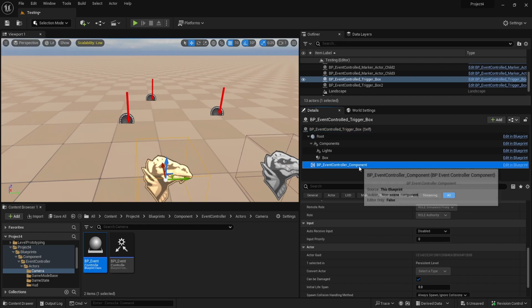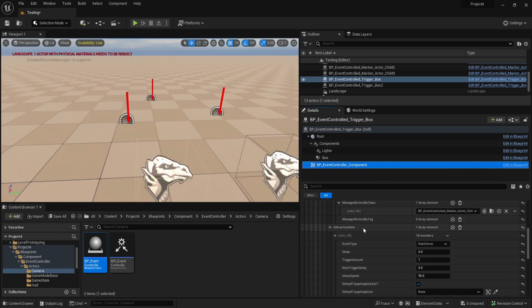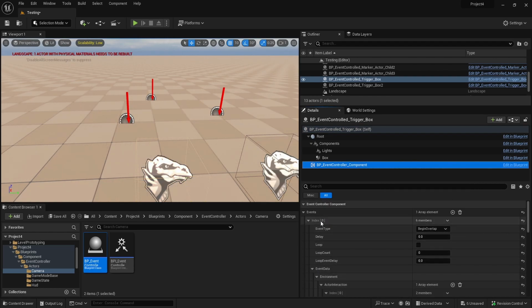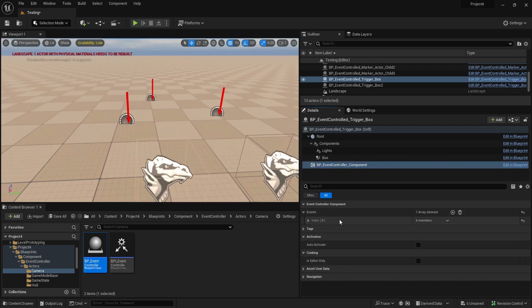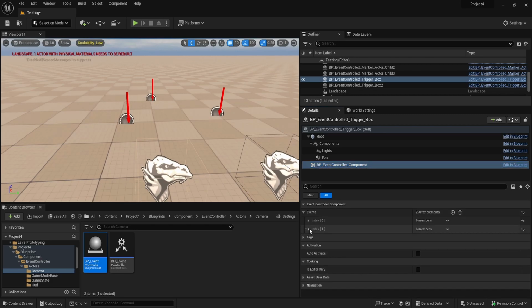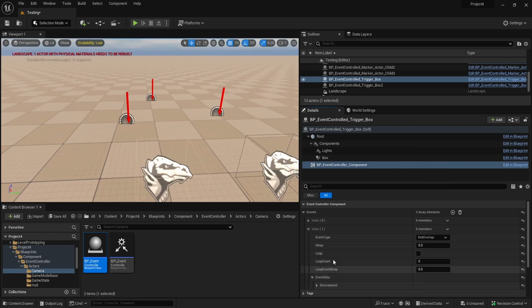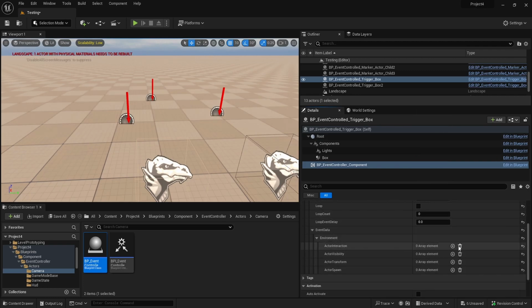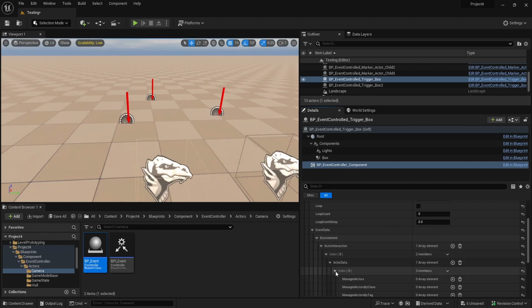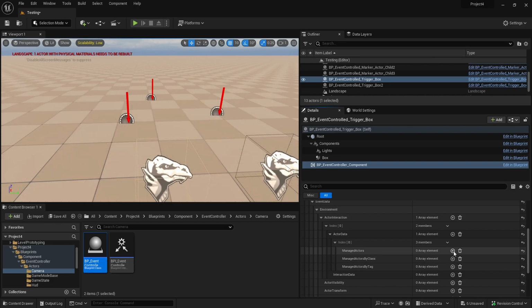So if we go into our box, we can go into here, and instead we'll collapse this. We'll add a second event, and this second event will be an end overlap. The event data, we'll have to go reset up our actors. So we can actually customize which actors we want to stop, for example. So here, I'm going to use the eyedropper.